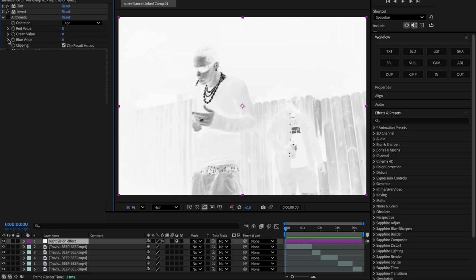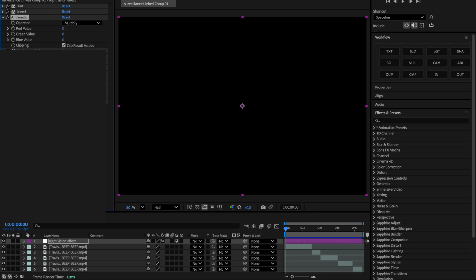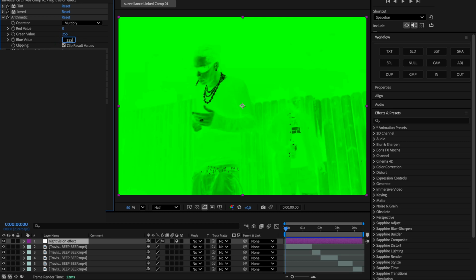Next, search for arithmetic, drop it onto the adjustment layer, and this is where we start tweaking the settings. Change the operator to multiply, and then set both the green and blue values to 255.